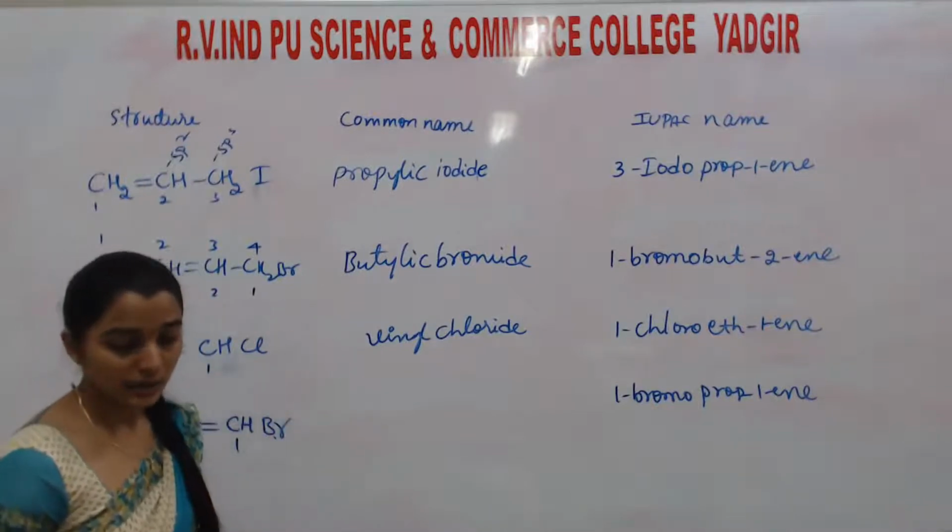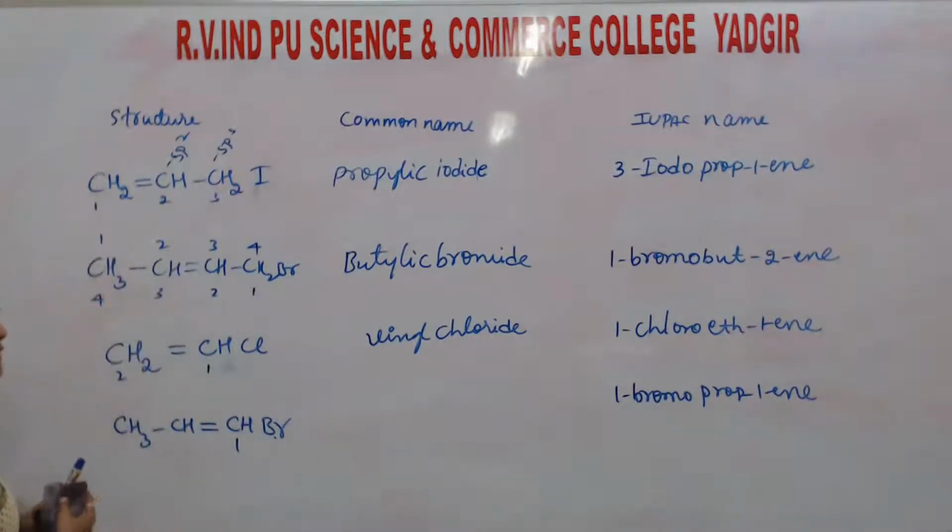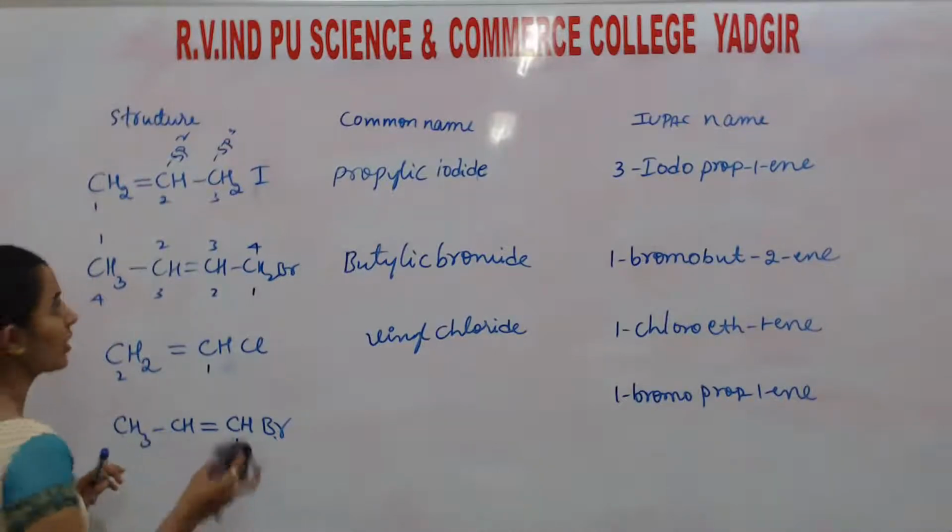Now we will discuss the nomenclature of haloarenes, meaning the benzene ring compounds. What happens?